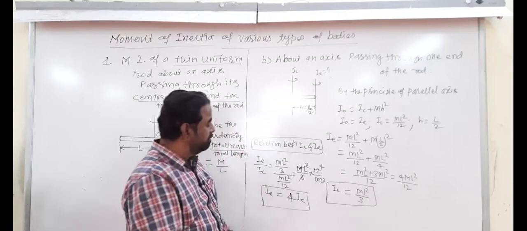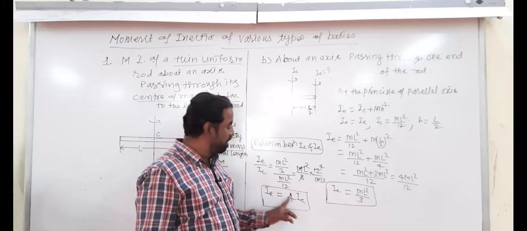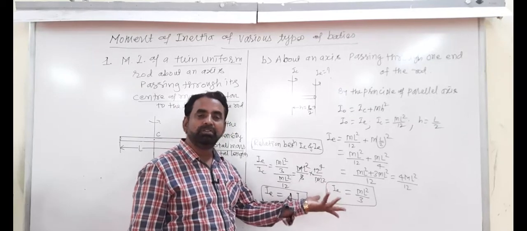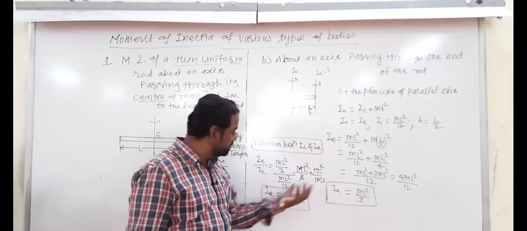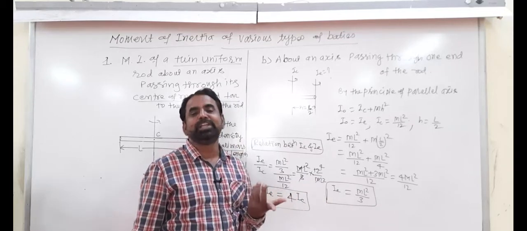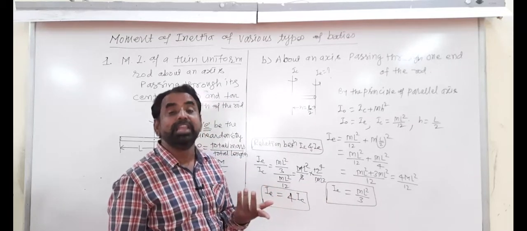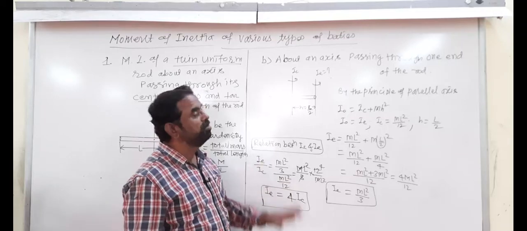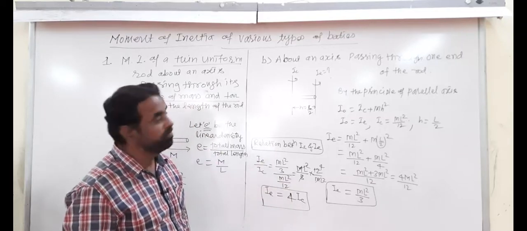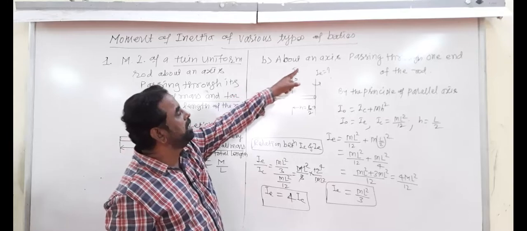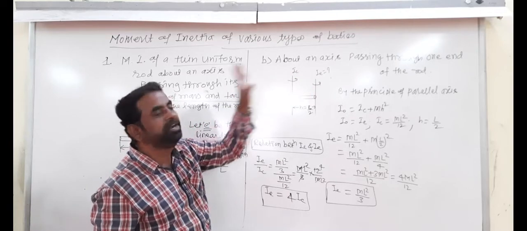The center moment of inertia is 10, so about one end it is 10 into 4, that becomes 40. Once you know this formula, you can solve the problem orally, and that is about an axis passing through one end of the rod.